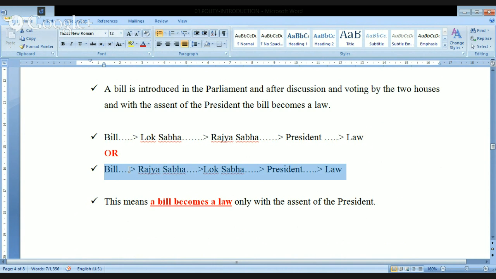Meaning, by looking at these two statements, we have understood that a bill can be introduced first either in the Lok Sabha or in the Rajya Sabha. If it is Lok Sabha first, then it will go to Rajya Sabha. If it is introduced in the Rajya Sabha first, then it will go to Lok Sabha. Meaning, a bill must pass through both the houses of the parliament, and then only it will come to the President of India. So the President is always at the end. And only with the signature of the President of India, a bill will become a law.